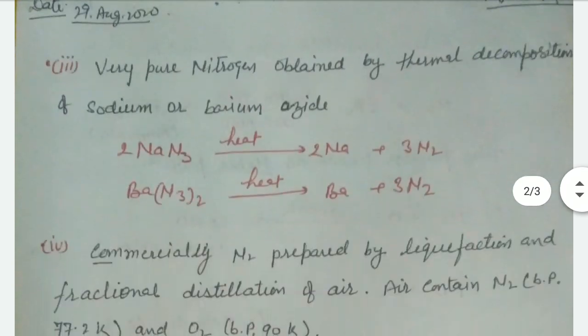But when we want to form very pure dinitrogen, it can be prepared from sodium or barium azide. Azide is N3, an allotropic form of nitrogen. NaN3 is heated to form N2, and also Ba(N3)2 is heated to form N2. It is a very pure dinitrogen.